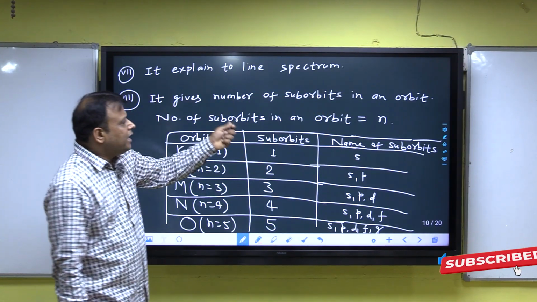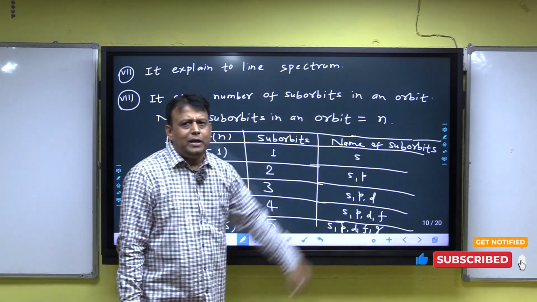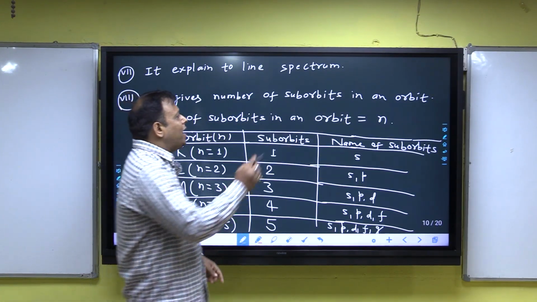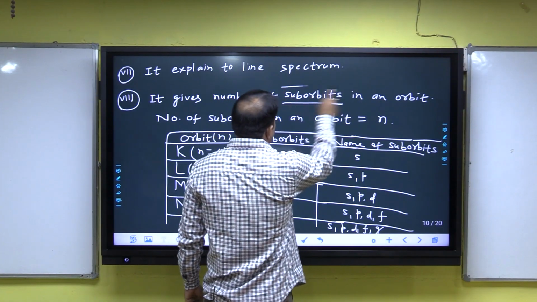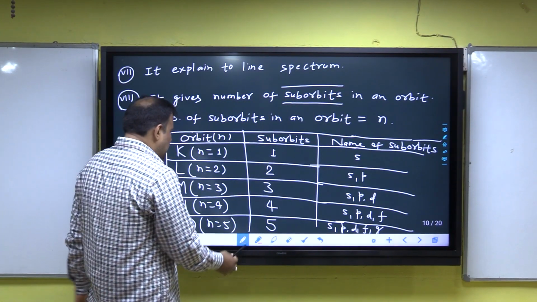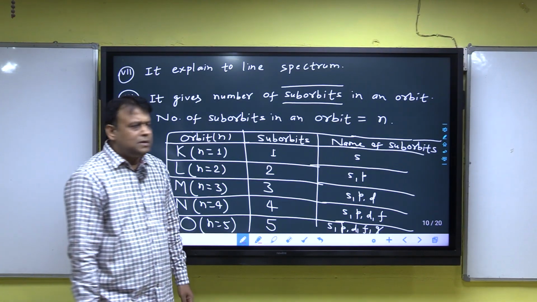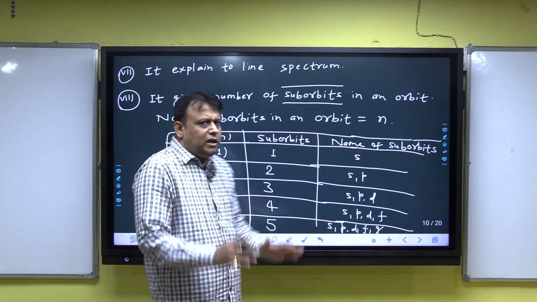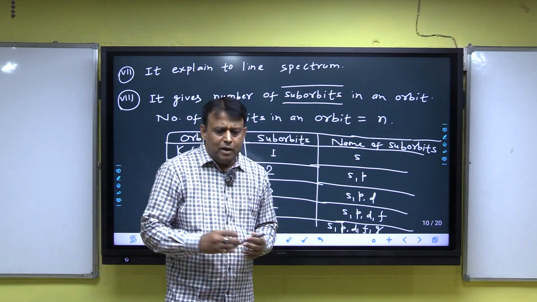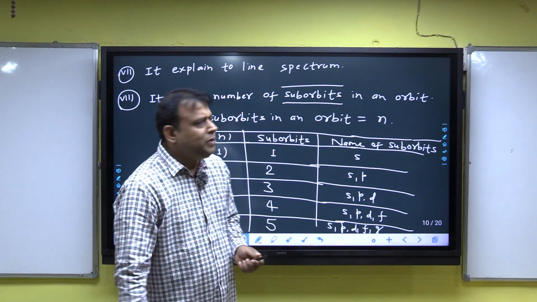Next, it gives the number of suborbits in an orbit. The principal quantum number gives suborbits, and detailed information on suborbits I will discuss in the next 2 minutes.